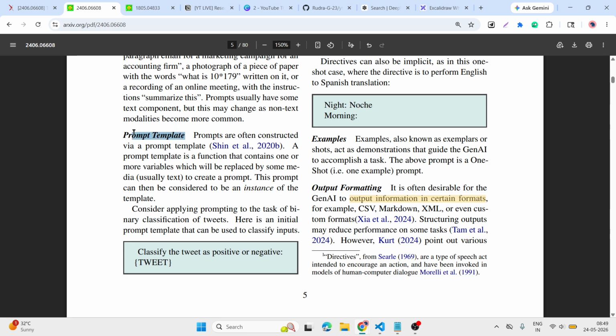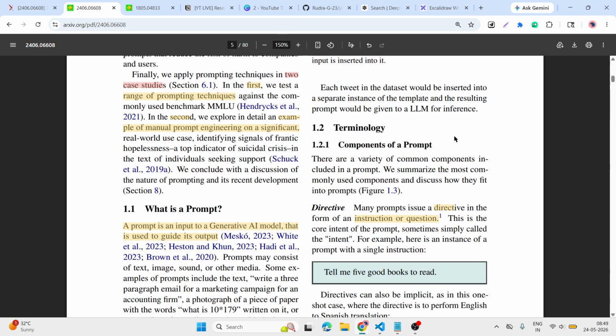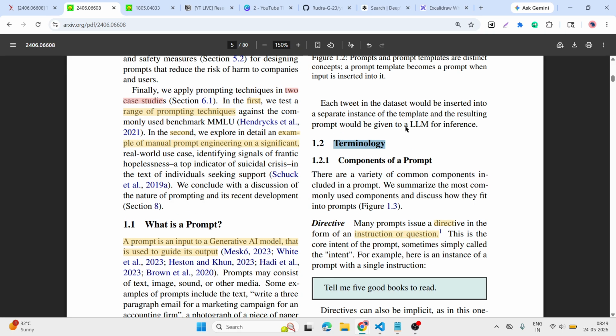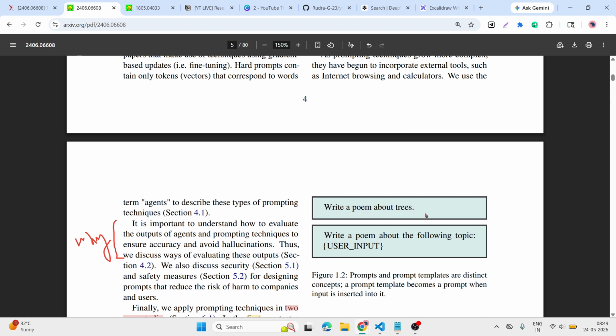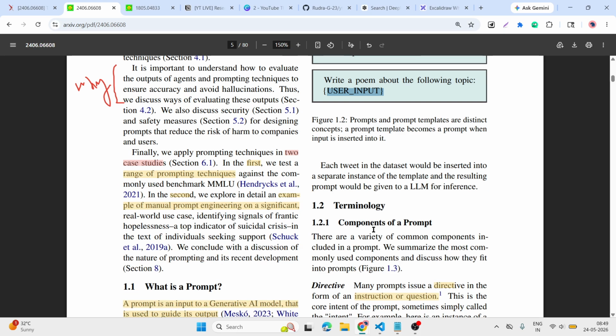Next, a prompt template. What is a prompt template? If you notice, on LinkedIn and Twitter we get this kind of format: your job is, in curly brackets, then written there, you are an expert in web designing, ex-copywriter, like that. Then a few terms: write a poem about trees, write a poem about the following topics, user input.